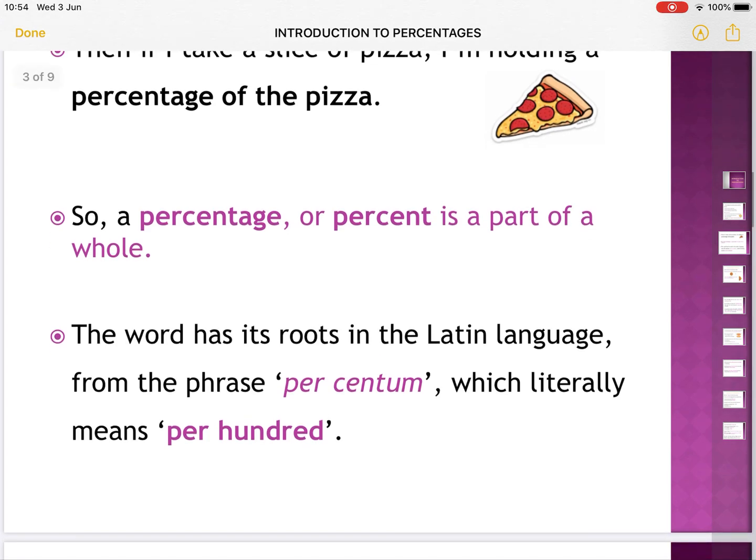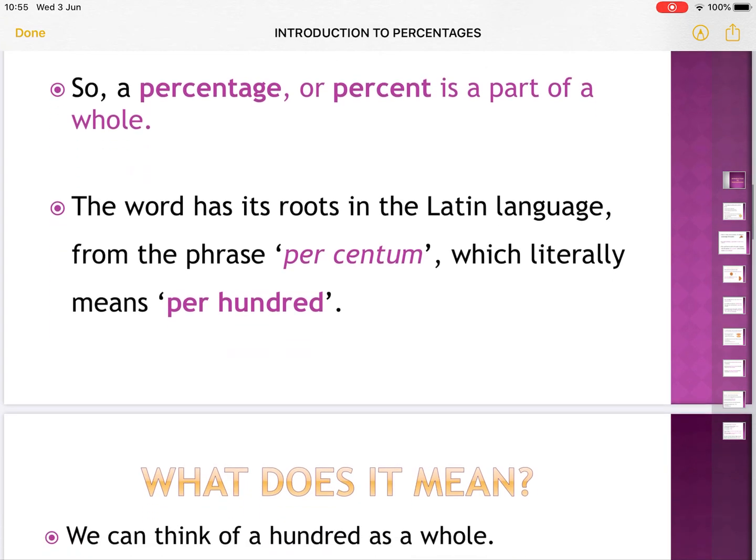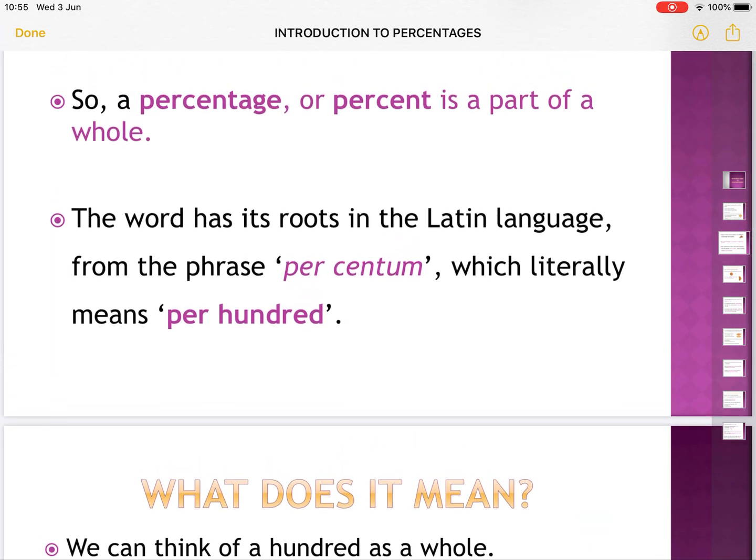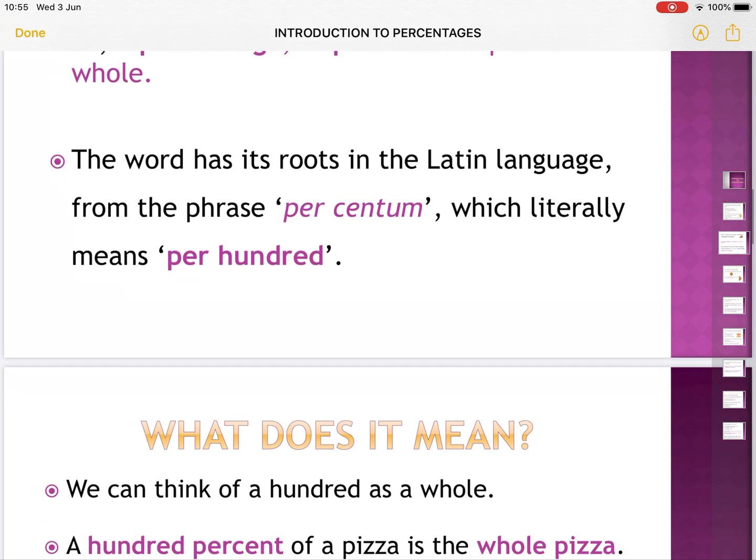And the word percent has its roots in the Latin language from the phrase percentum. Even in Italian, boys, percento, cento means 100. So it literally means per 100. The number linked with percentage is the 100. The whole is the 100, boys, the 100%. Whereas in fractions, the whole is the 1. In percentage, the whole is the 100, the 100%.